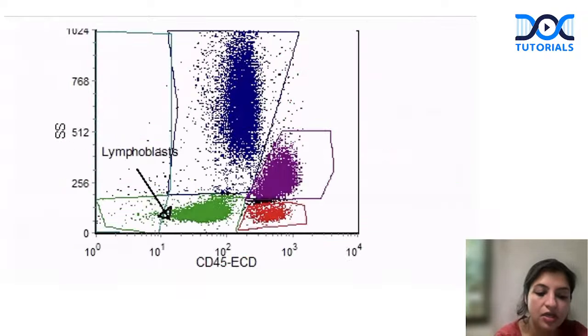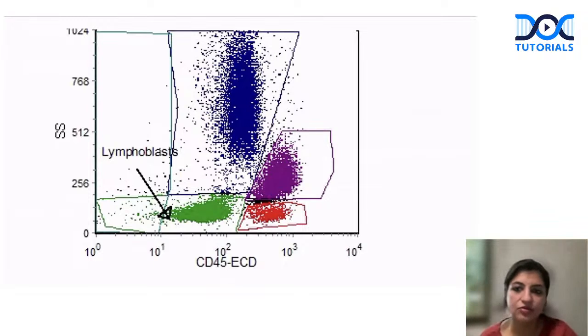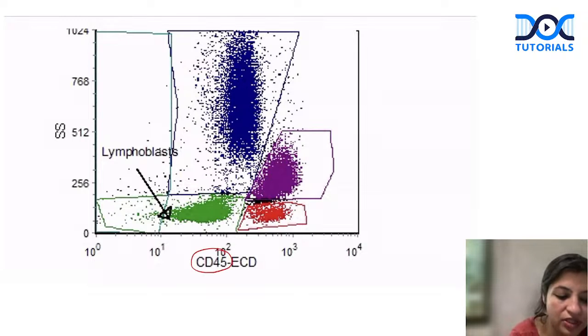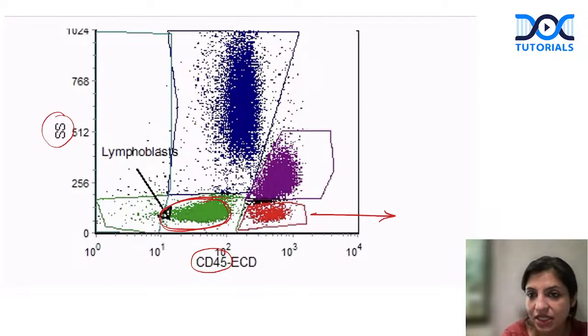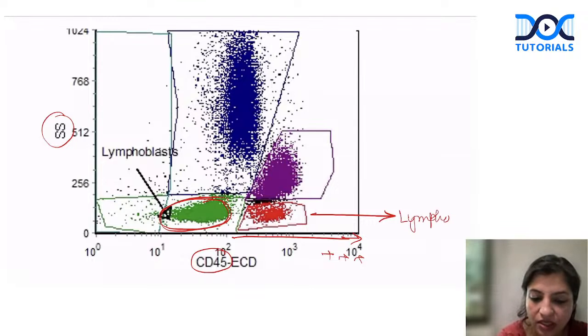Okay. Now look at this. So this is how we have simple flow plots that they ask you in the exam. So if you put a plot of CD45 with the side scatter, and you are seeing some cells which are coming in the dim CD45 area here, these are blasts. These CD45 bright cells which have low side scatter, and they are on the positive side, this side. So they are CD45 bright and side scatter is low. They are lymphocytes, normal lymphocytes.